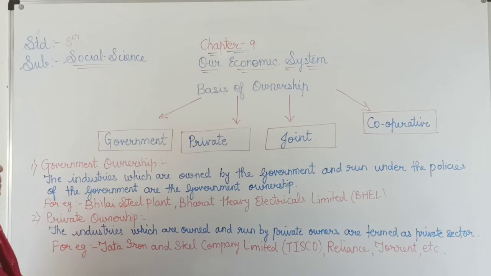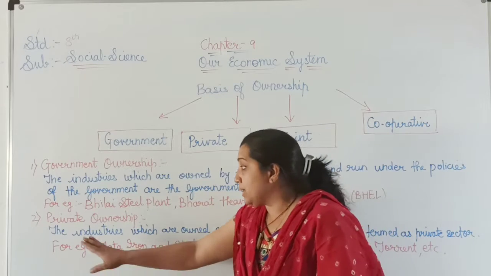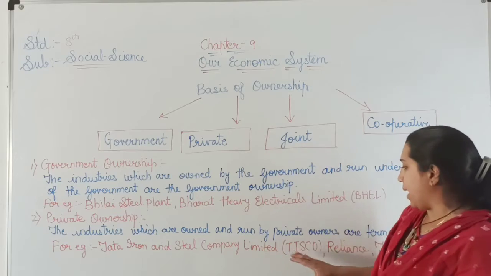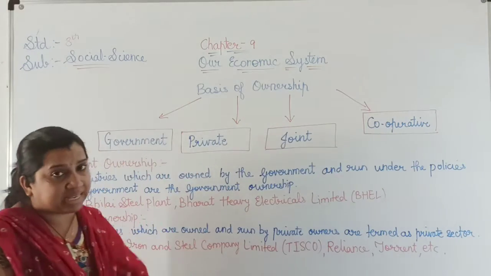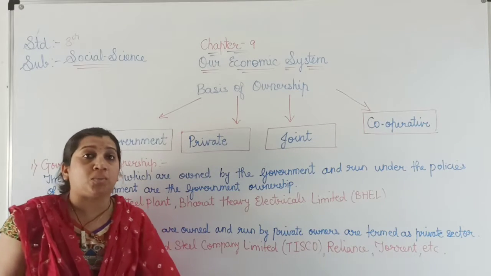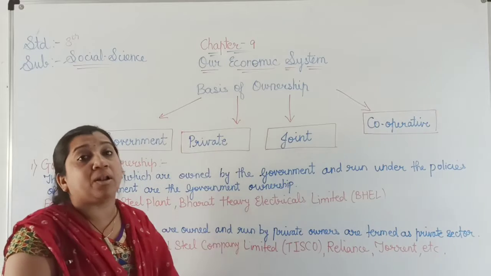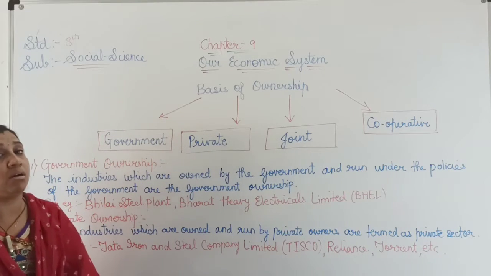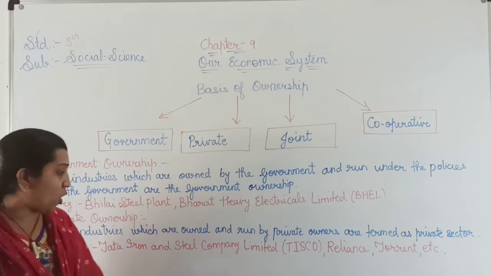Now let us study the next ownership, that is private ownership. The industries which are owned and run by private owners are termed as private sector or private ownership. These are people who don't need particular help from the government, and they themselves are running their factories or businesses.